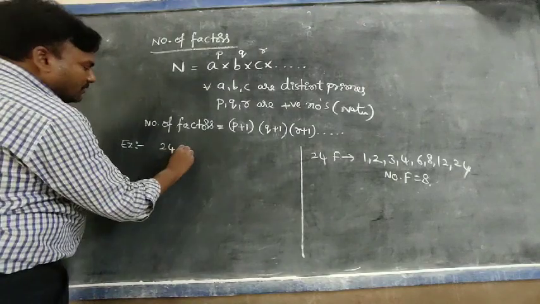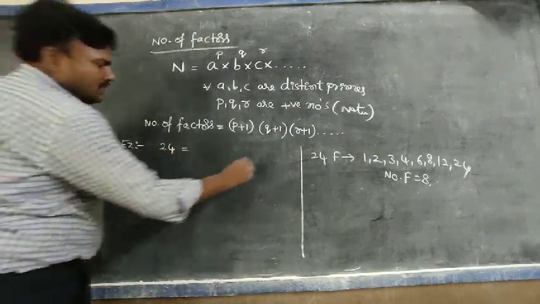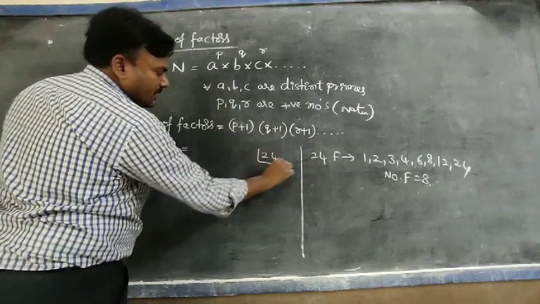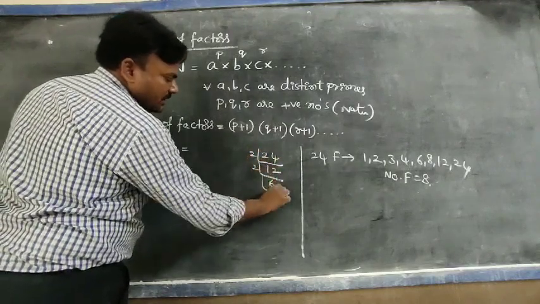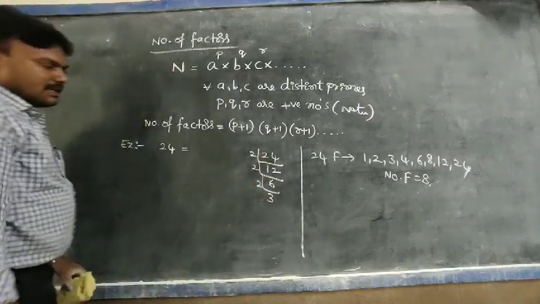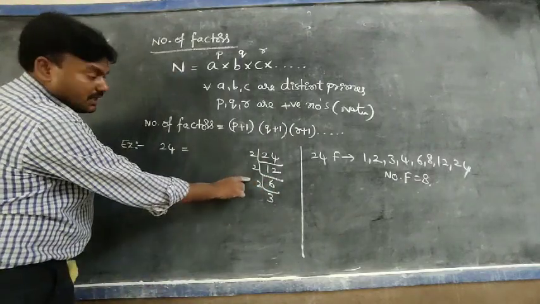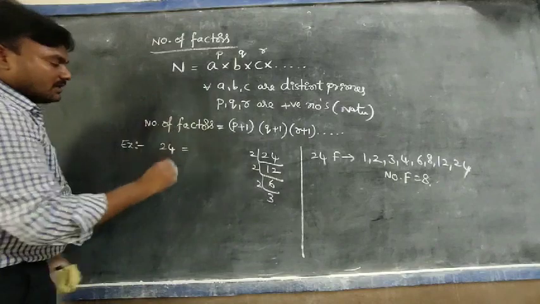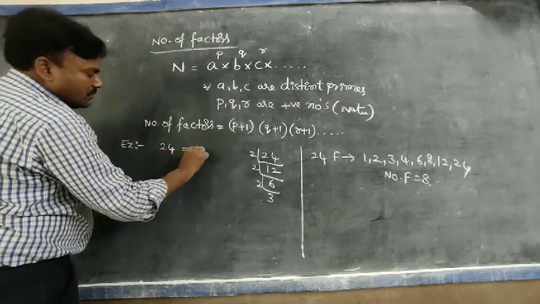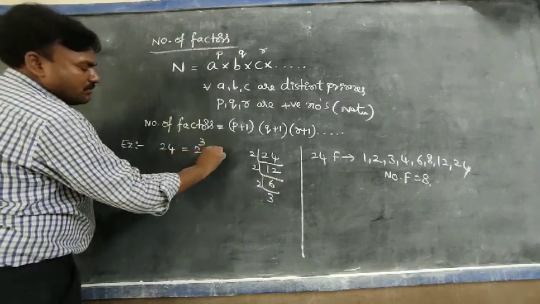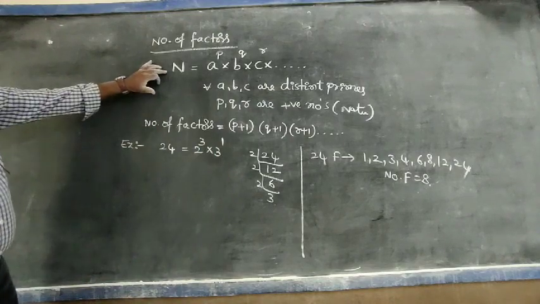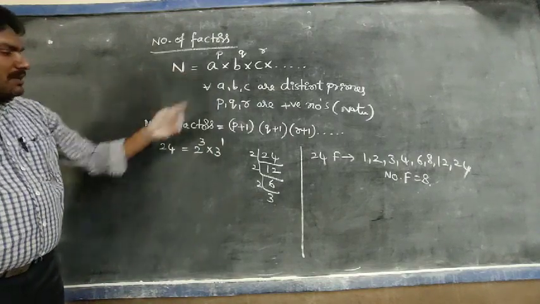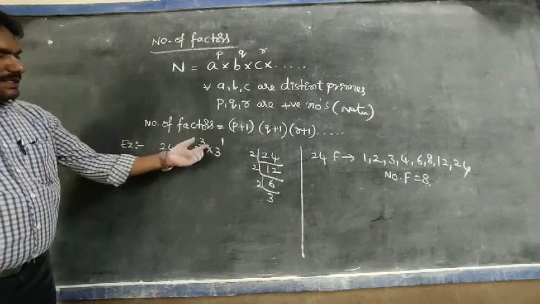So 24 can be expressed as a product of primes. 2 12s are 24, 2 6s are 12, 2 3s are 6. How many 2s are there here? 3. And 3 is 1. So 24 equal to 2 cube into 3 power 1. Observe the first point: 24 is a composite number and can be expressed as a product of primes, like this.